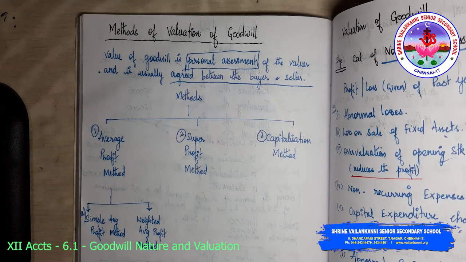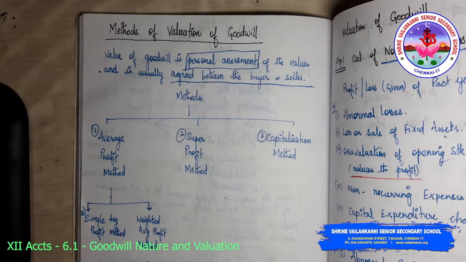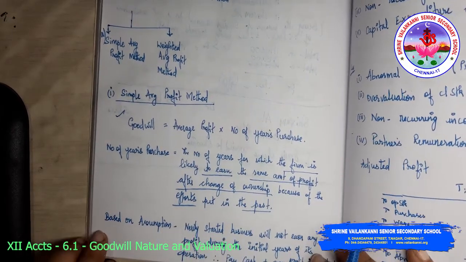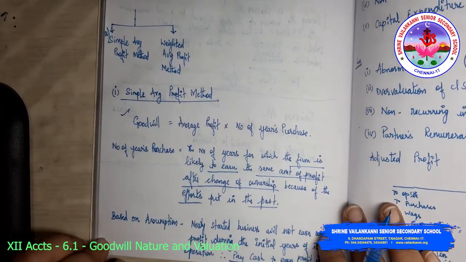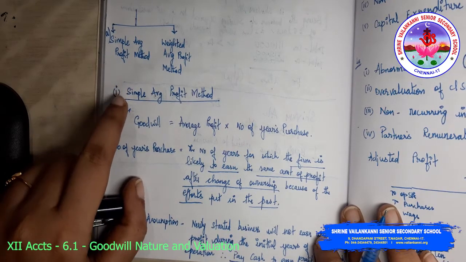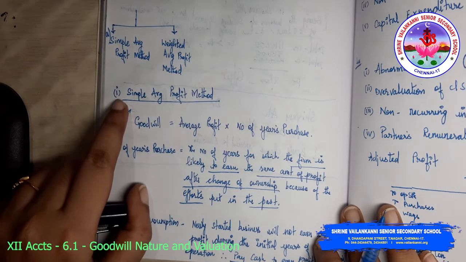Under average profit method, you have simple average profit method and weighted average profit method. In today's class, we are going to discuss the simple average profit method. First, we have to understand how goodwill is calculated as per this method.